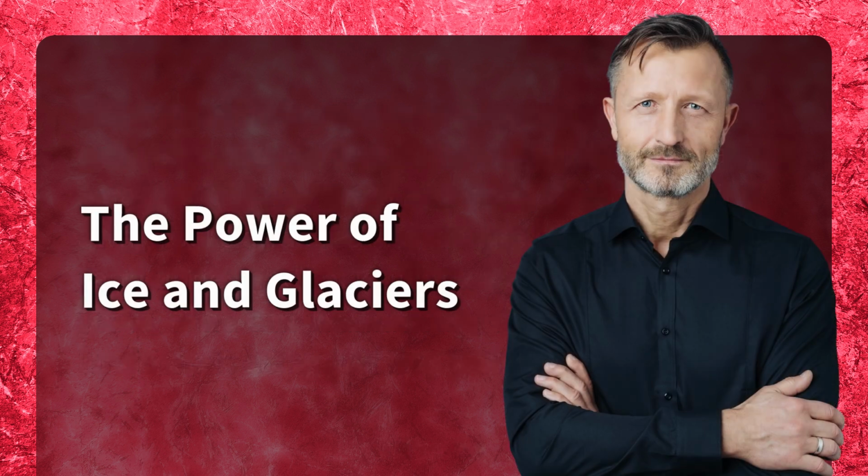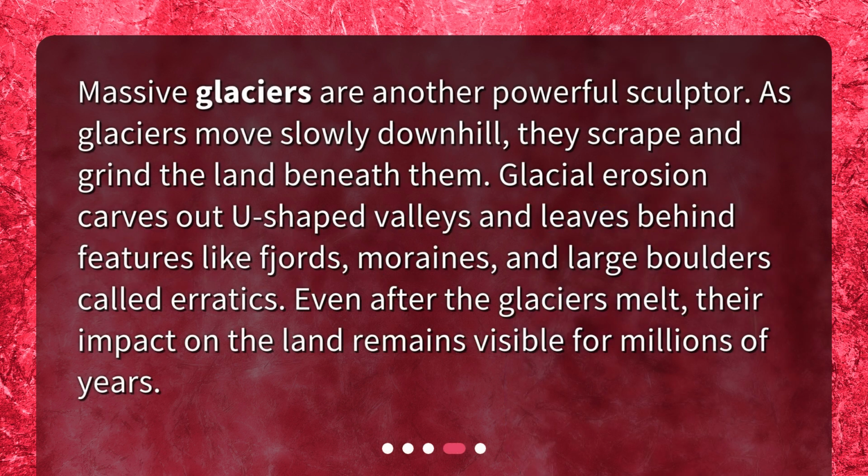The power of ice and glaciers. Massive glaciers are another powerful sculptor. As glaciers move slowly downhill, they scrape and grind the land beneath them. Glacial erosion carves out U-shaped valleys and leaves behind features like fjords, moraines, and large boulders called erratics. Even after the glaciers melt, their impact on the land remains visible for millions of years.